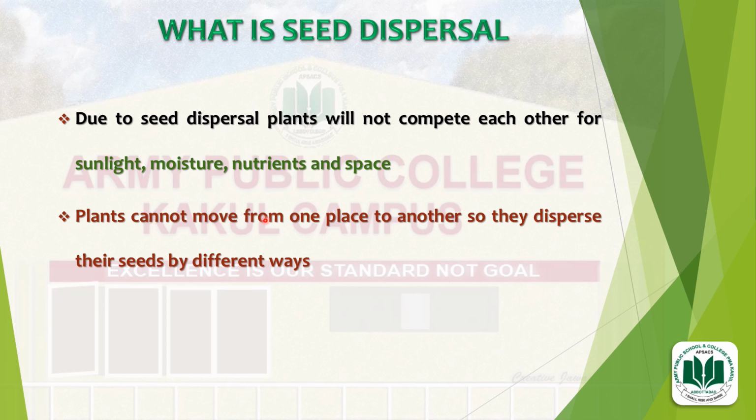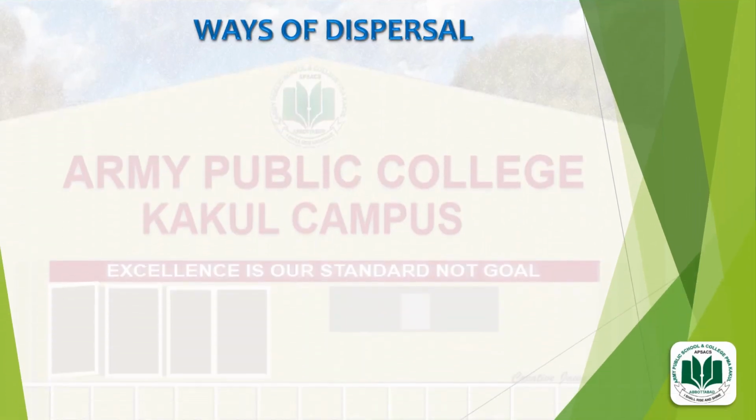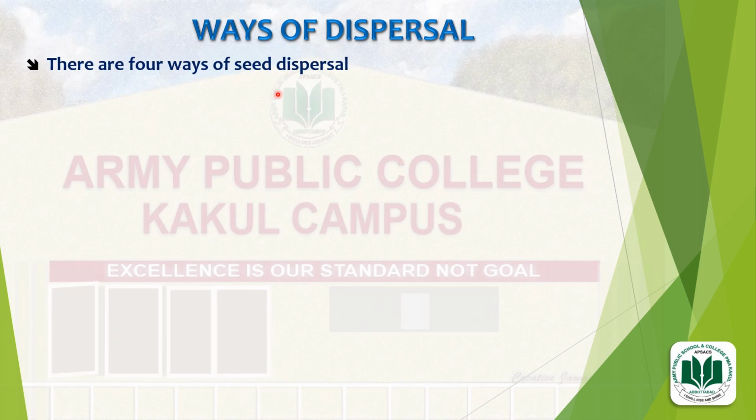Plants cannot move from one place to another. As you know, plants cannot move from one place to another, so they disperse their seeds in different ways. And what are these different ways of seed dispersal? Let's see. Ways of dispersal. There are 4 ways of seed dispersal.